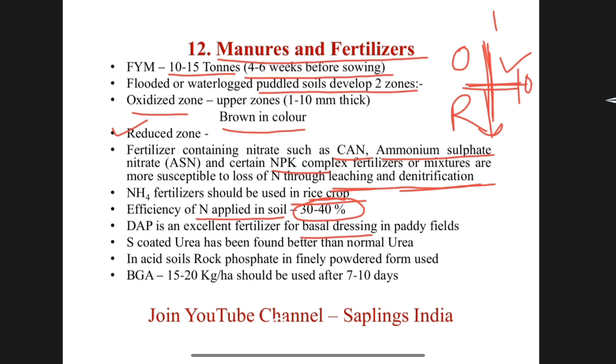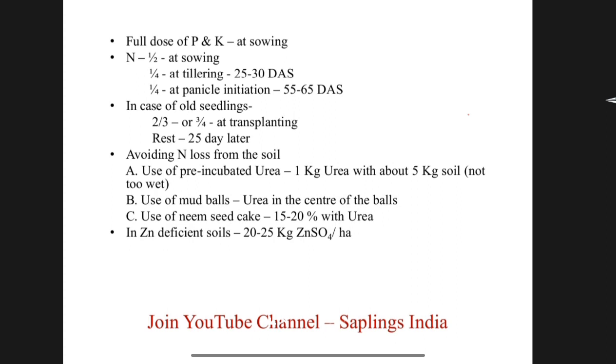Sulfur coated urea has been found better than normal urea, because sulfur coated urea is not so susceptible to leaching and denitrification. In acid soils, rock phosphate in finely powdered form should be used. Blue green algae 15 to 20 kg per hectare should be used 7 to 10 days after sowing or transplanting. Full dose of phosphorus and potassium fertilizer should be used at the time of sowing.